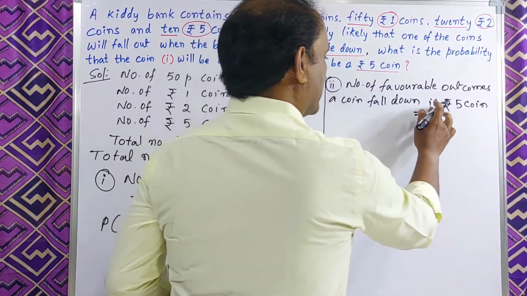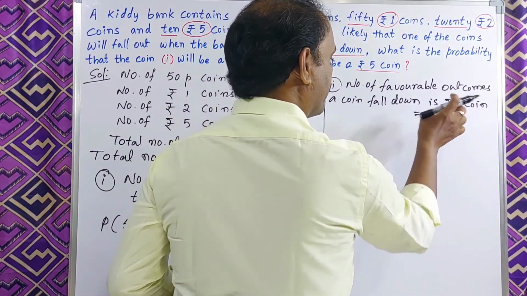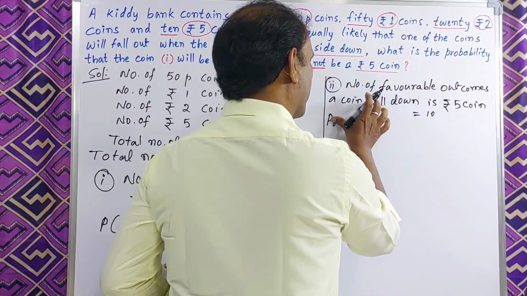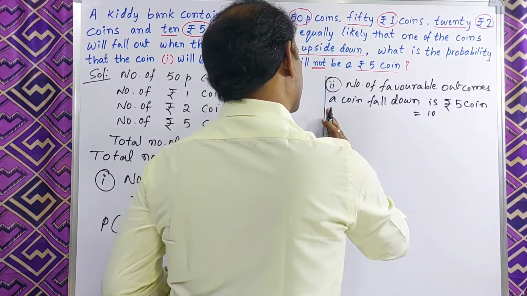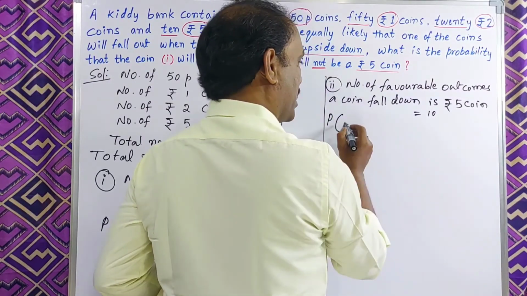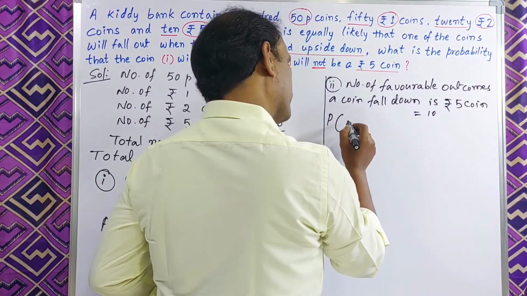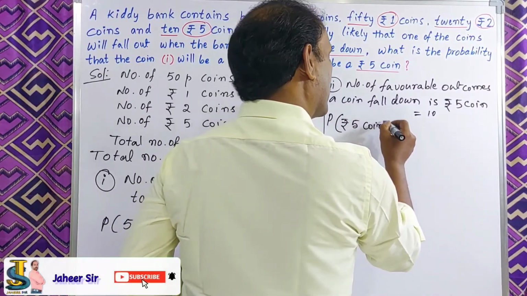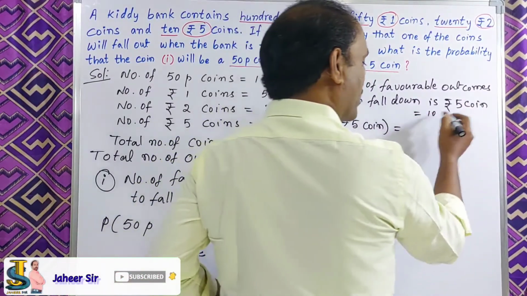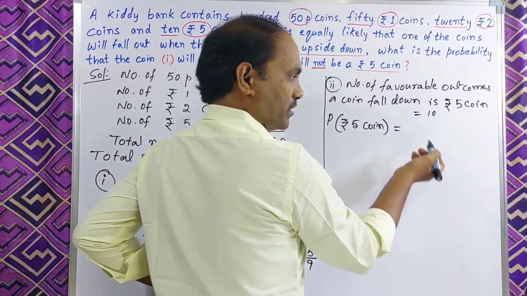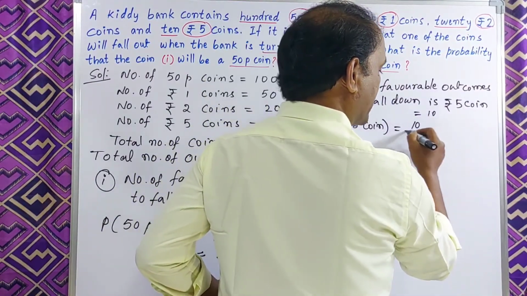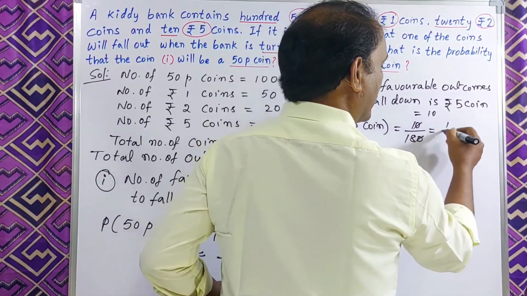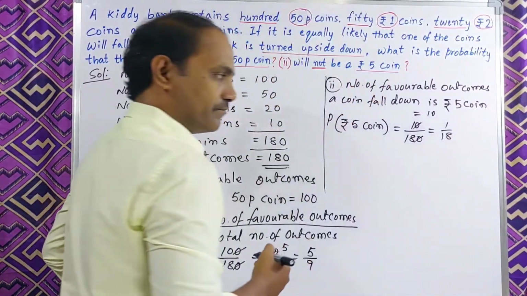So the probability of a 5 rupee coin falling down is equal to the number of favorable outcomes by total outcomes. The number of favorable outcomes is 10 by total 180. So you will get 1 by 18.